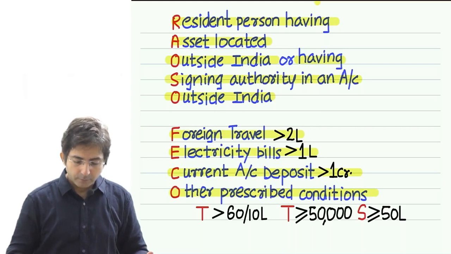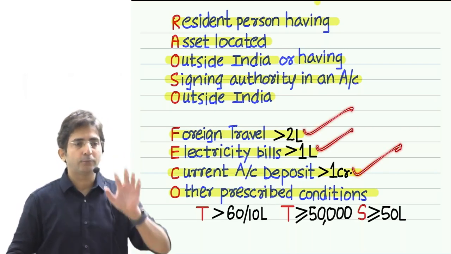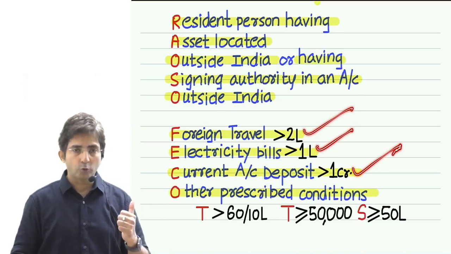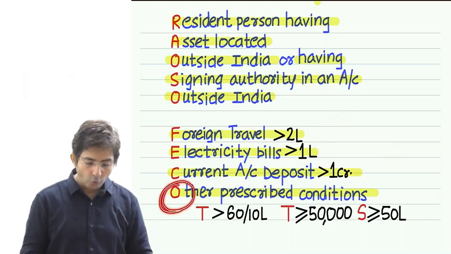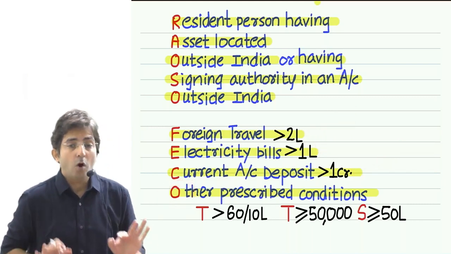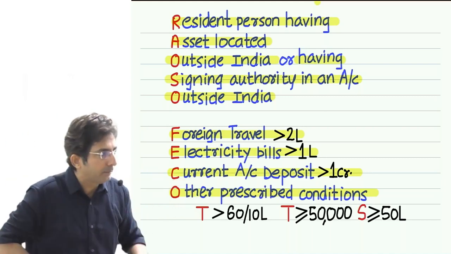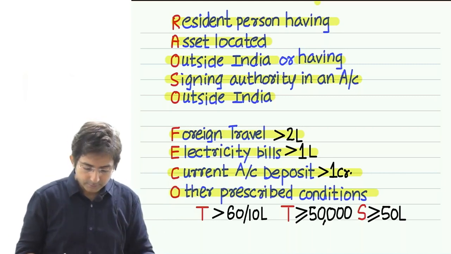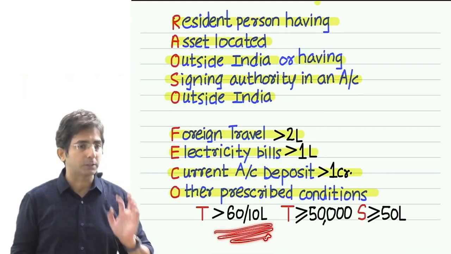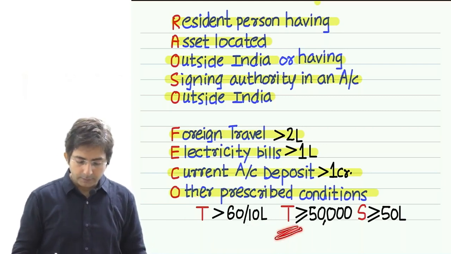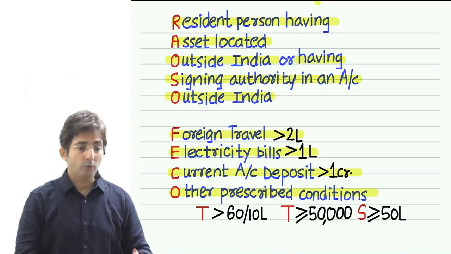See, actually the first 3 points in FACO are written in the income tax act itself. But this last point, O, is not written in the act. What does the act say? CBDT will prescribe. So CBDT has prescribed 3 criteria. One is turnover more than 60 lakhs, or 10 lakhs in case of professionals. Then T is TDS plus TCS greater than or equal to 50,000 for a particular year.